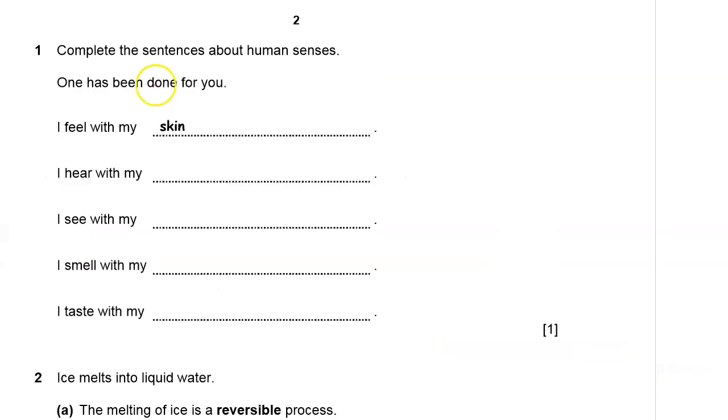Question number 1. Complete the sentences on human senses. One has been done for you. Of course, we have 5 human senses. You know that. Therefore, those are the ones that you're going to be answering this question on.